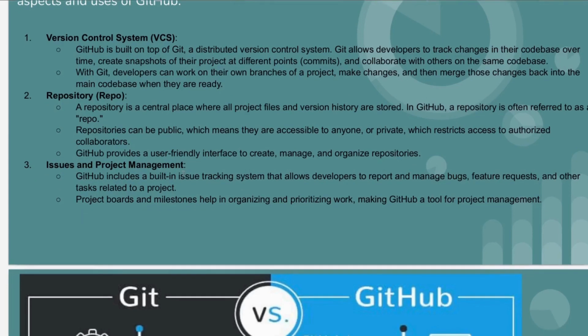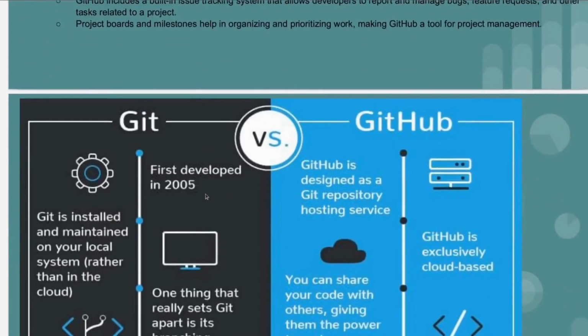Issue and project management. GitHub includes a built-in issue tracking system that allows developers to report and manage bugs, feature requests, and other tasks related to a project. We are also going to see this later on. Project boards and milestones help in organizing and prioritizing work, making GitHub a tool for project management. So we can organize our work using GitHub as well.